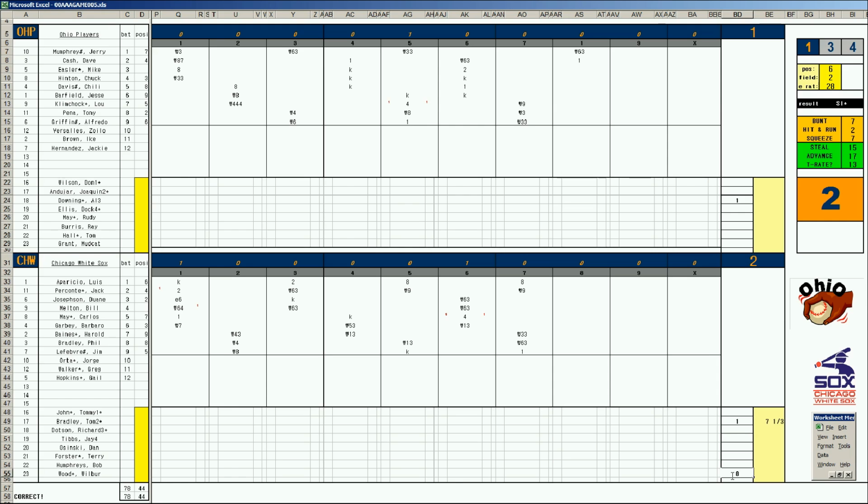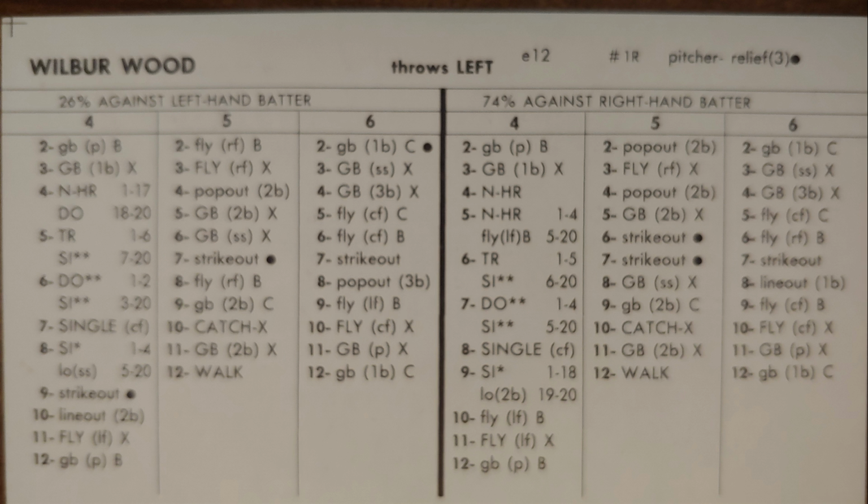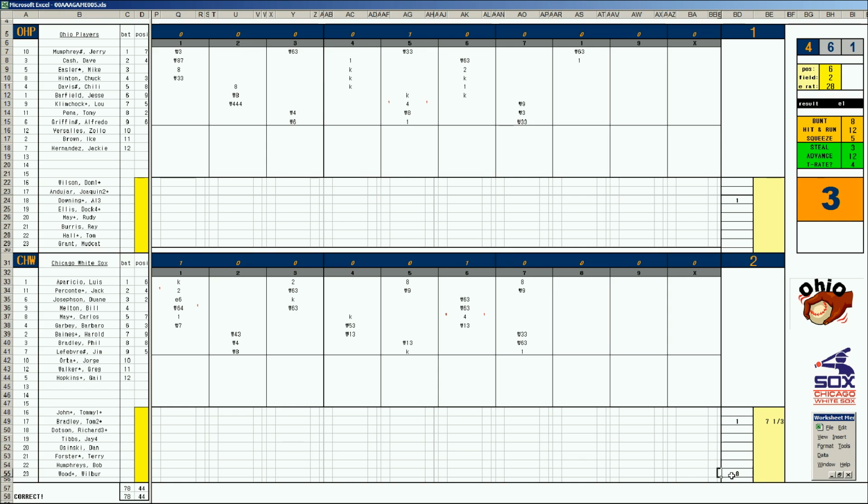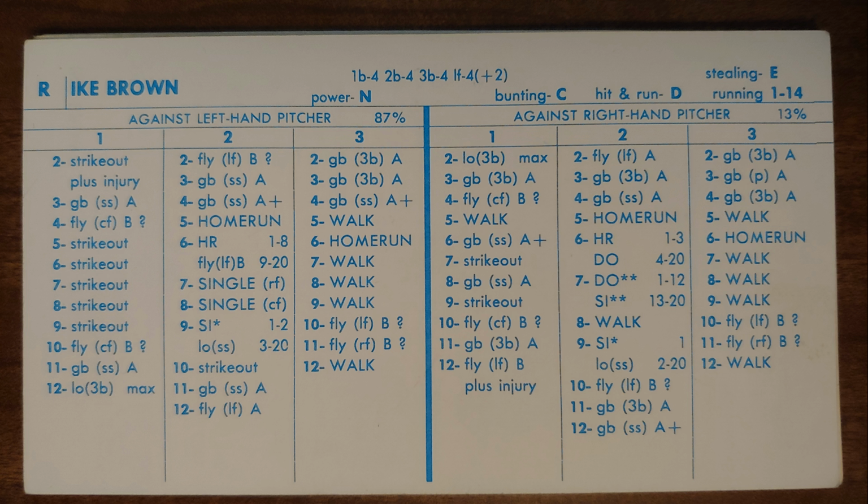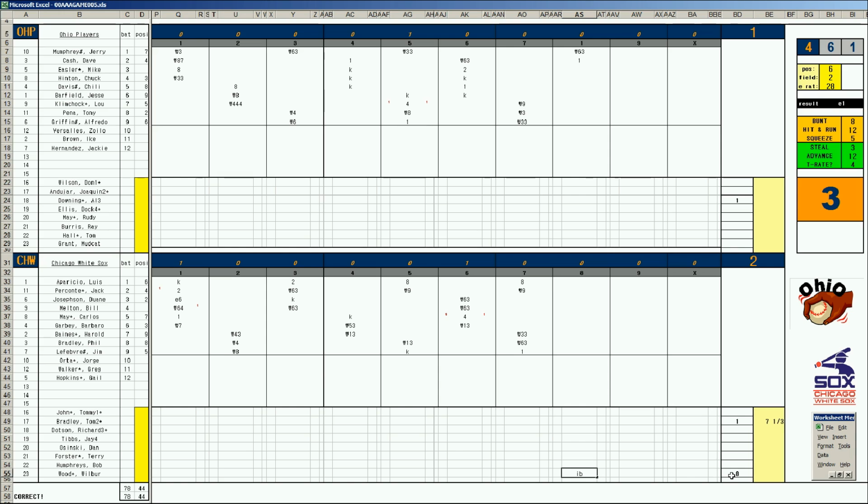So let's take a look at the Wilbur Wood card. He's going to come on in the 8th and try and get 5. He needs 5 outs to keep the White Sox series alive here. Batting for Mike Easler will be the dangerous Ike Brown. Let's take a look at the Ike Brown card. That's pretty nasty. Good, again, fringe player card.